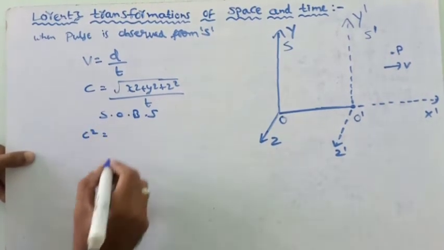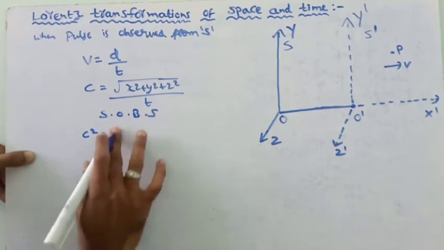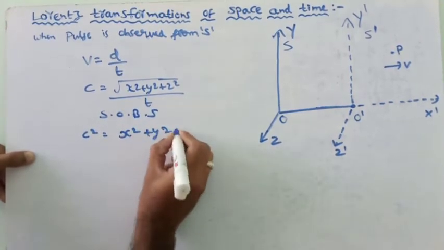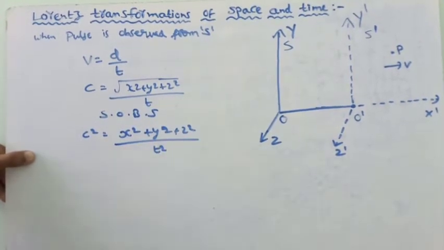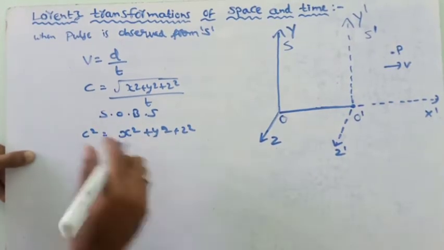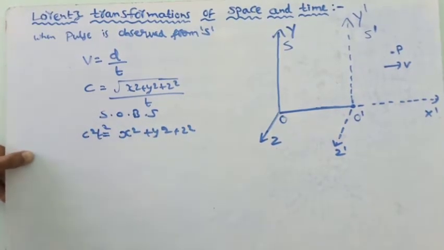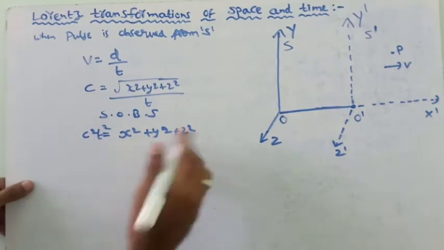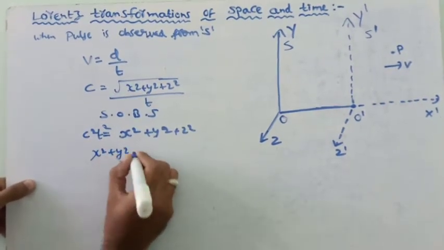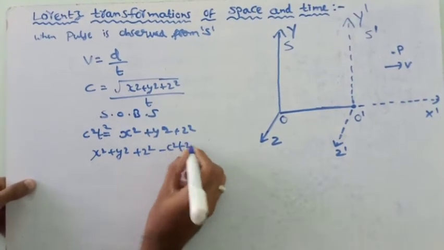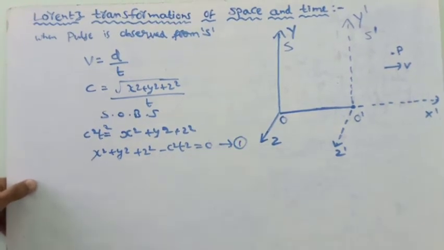C square equals x square plus y square plus z square by t square. Bringing t square to the other side, we get x square plus y square plus z square minus c square t square equals 0. This is equation number 1.